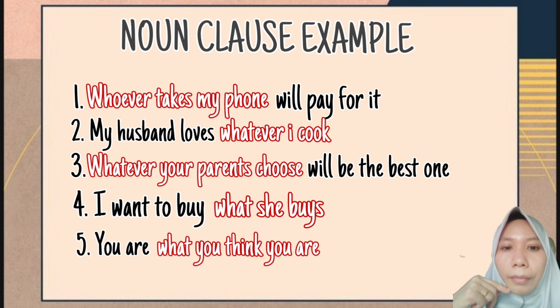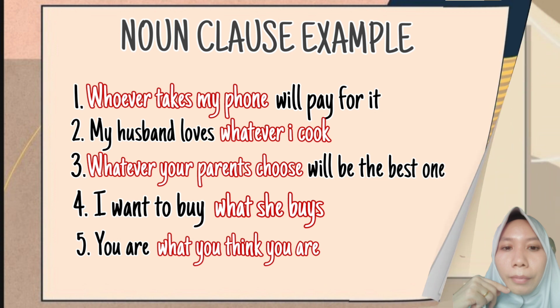In this last sentence, the noun clause functions as the subject complement of the sentence. And we know this is the subject complement of the sentence because the noun clause comes after the auxiliary verb or the to be.